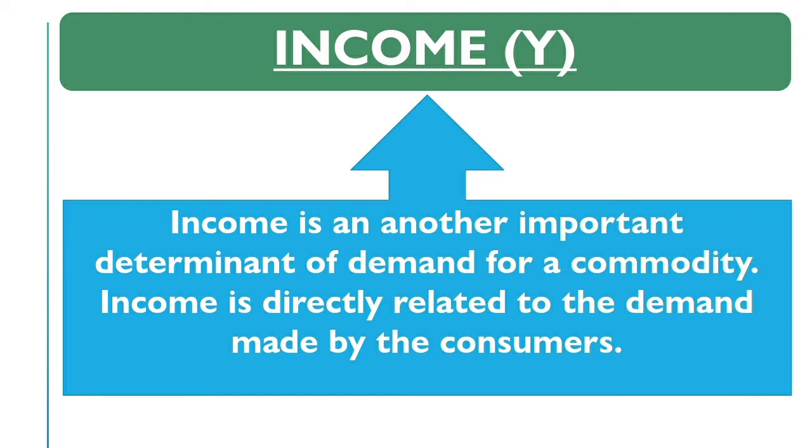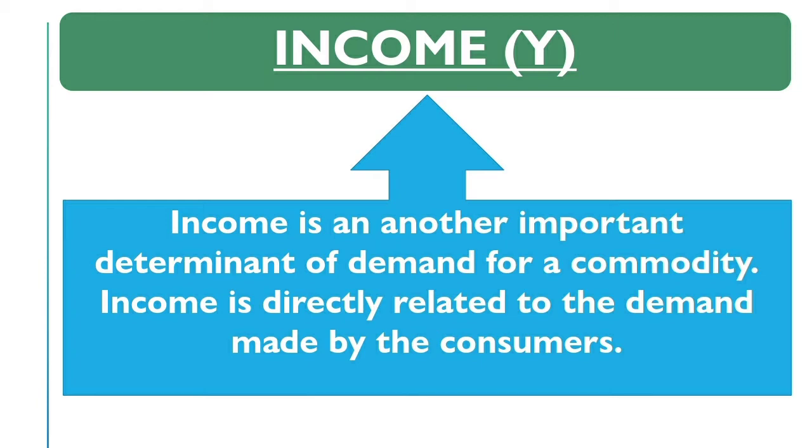Not only this, but when the income of a consumer rises, he will also increase his demand for consumer durables. And what are consumer durables? They are the television that we have, the air conditioners that we have. So he is also going to demand good products like consumer durables, or what we can call a luxury. He will increase the demand for those goods also. At the same time, he will also look for good quality things. Thus, we can say that income, which is depicted as Y, is also a very important determinant of demand.